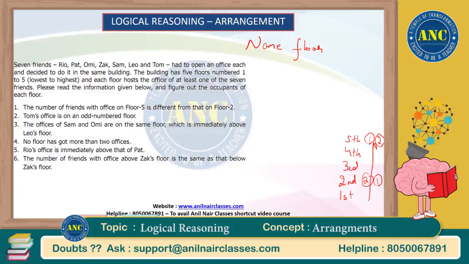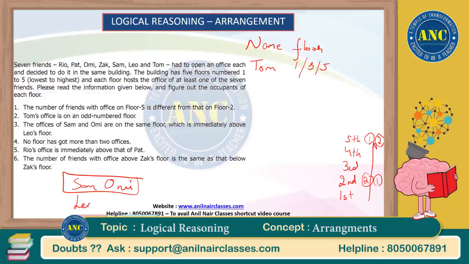We'll think about that. Tom's office is on an odd numbered floor. So if I write here, it would be better. Tom's floor can be 1, 3, or 5, because these are the only 3 odd numbers possible. The offices of Sam and Omi are on the same floor. So Sam and Omi are on the same floor, which is immediately above Leo's floor.